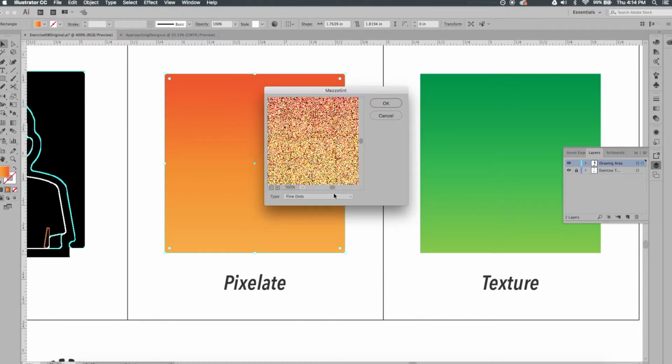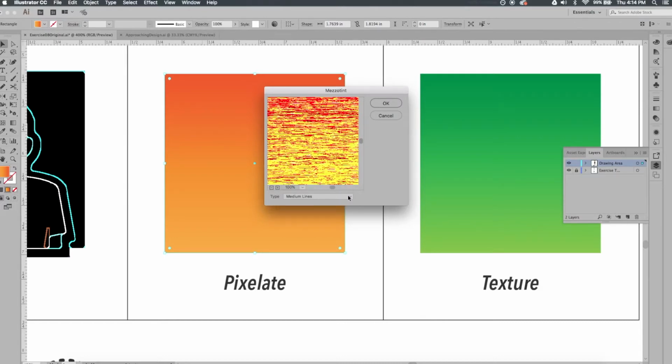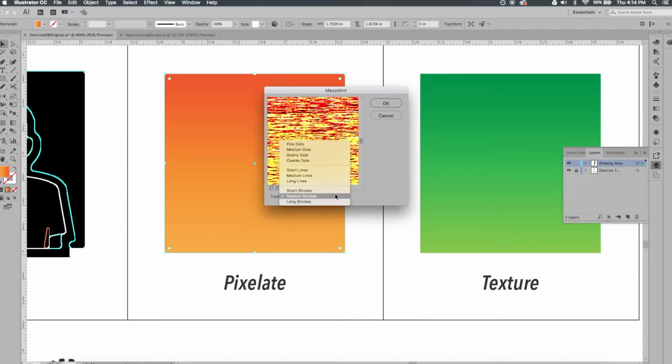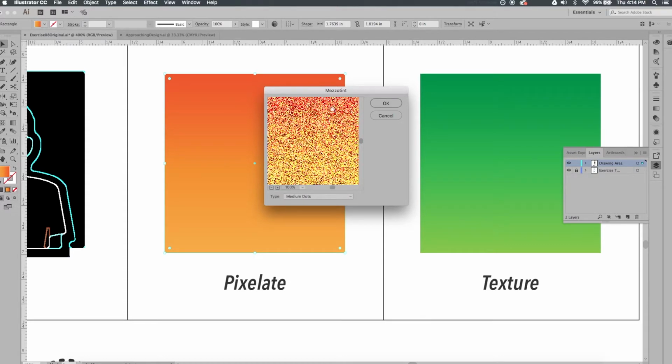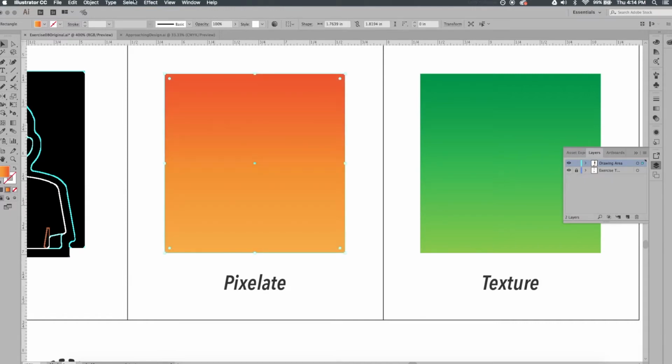So Mezzotint, okay, and we can choose the type of dots. So this is kind of similar to the halftone, but it's more of a random kind of sand-like pattern. You can also choose lines, short, medium, and long. You can also do short strokes, medium strokes, long strokes. I'm going to go ahead and do medium dots. So it gives the effect of sand, just similar to our grain filter. I'll do Command Z, and let's try one more.